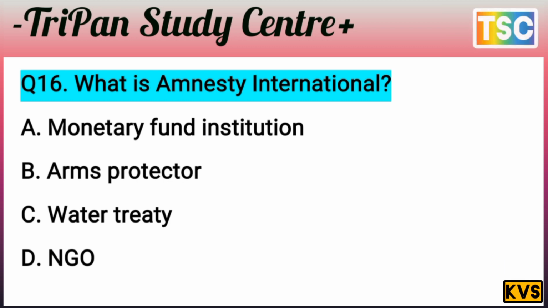The question is clear. What is Amnesty International? That's important here. The monetary fund institution is nothing here. Arms protector, that's nothing. And water treaties is nothing. The answer is D here. NGO. Answer is D. NGO is the correct answer to this question.